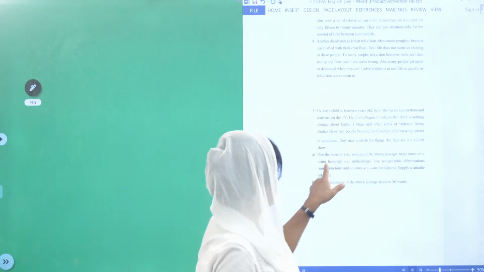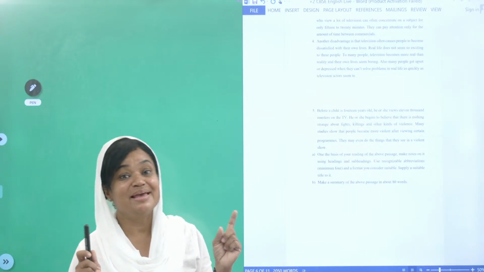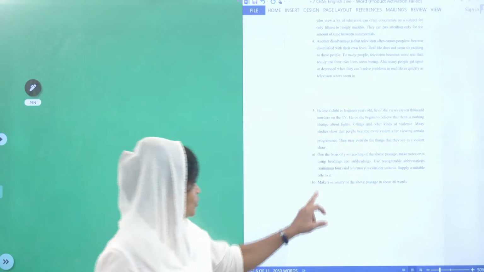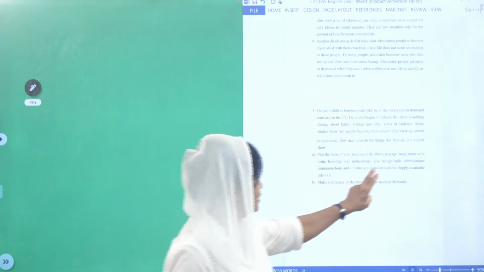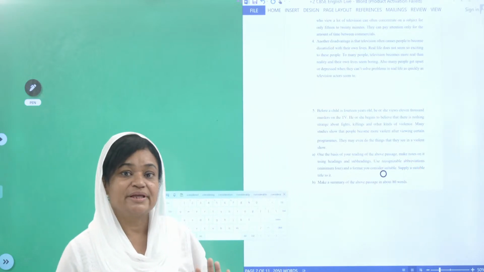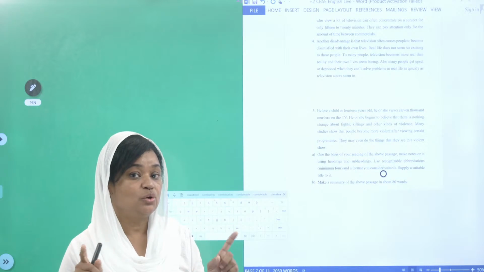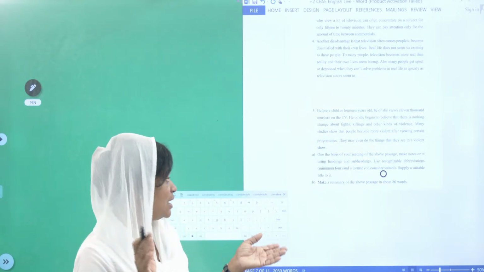Make notes on it using headings and subheadings. What you have to do is make the notes: headings should be there, subheadings should be there. Use recognizable abbreviations, minimum 4. They have also given that. See children, I told you, you need to have a pencil or a pen with you. You can mark it out.